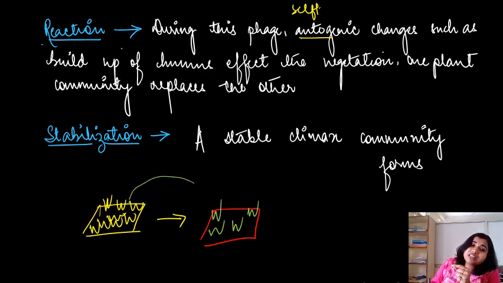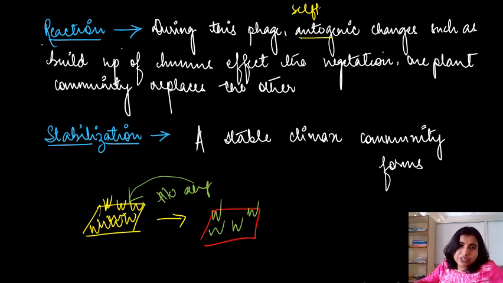There is no external factor for these changes. So those changes we call autogenic changes. Then stabilization. Of course, stabilization means those plants which survive will establish a very stable climax community, right?